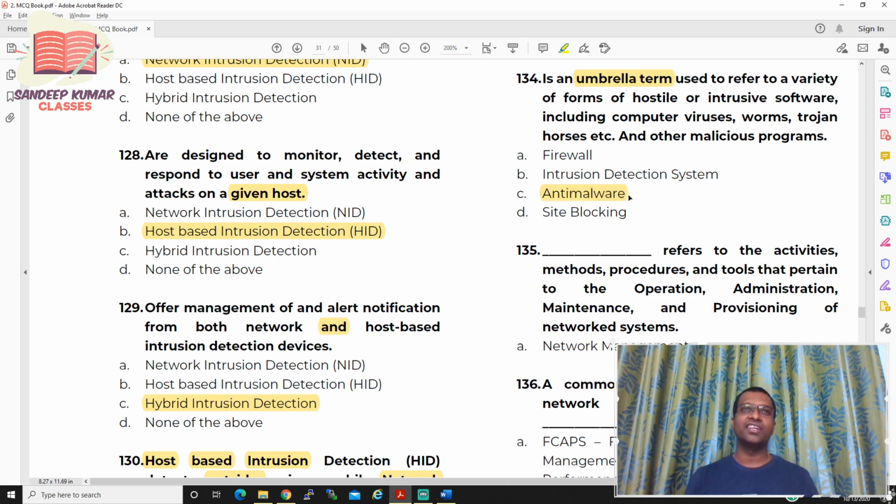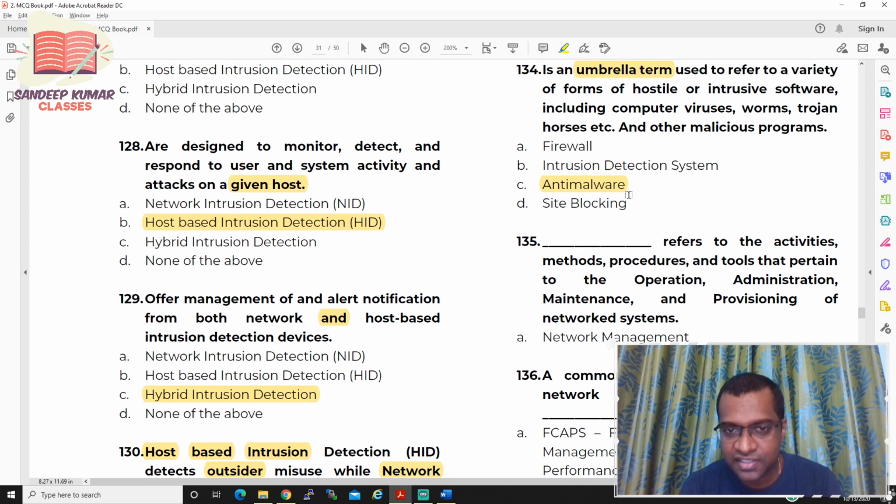Instead of calling every malicious software with a name, we use an umbrella term. An umbrella term is nothing but a common term. Instead of putting the name of every malicious software, it is not possible. So every malicious software we call anti-malware. So question number 134 answer is C.